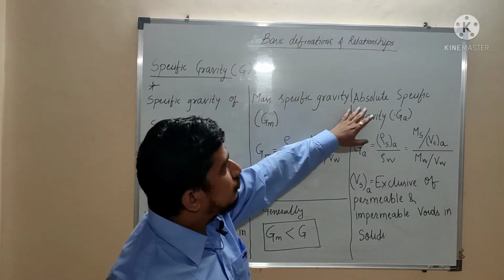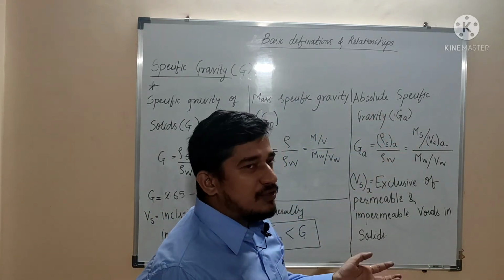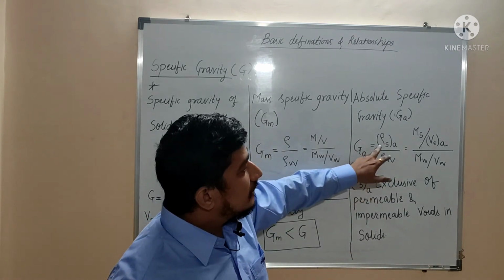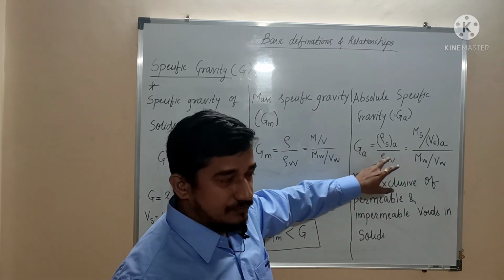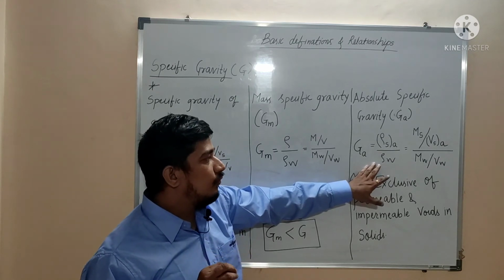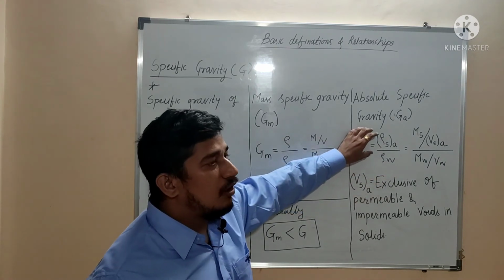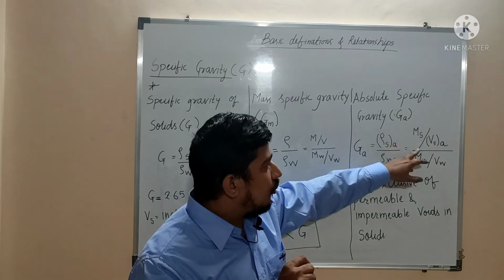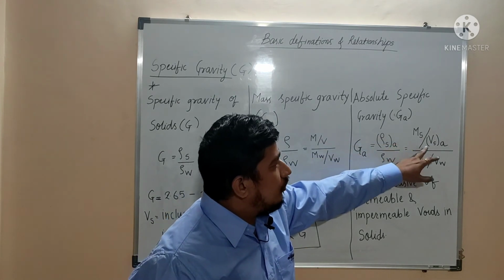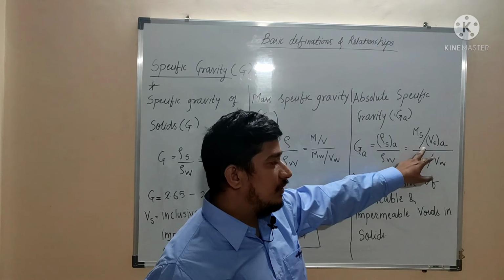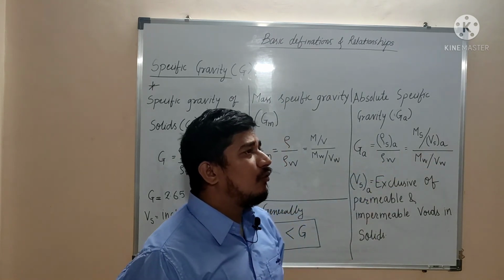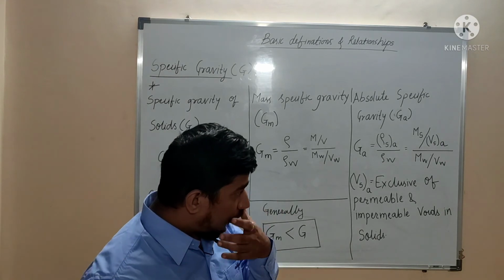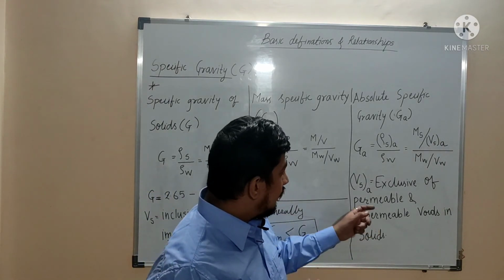Then after that, absolute specific gravity means exact specific gravity of solids. This is the ratio of density of absolute solids and density of water. Density of absolute solids is the ratio of mass of solids to the volume of absolute solids. Means only the solid part will be considered, exclusive of voids.